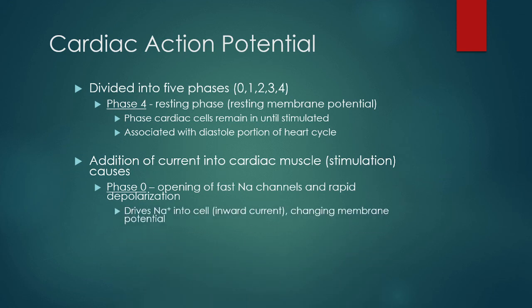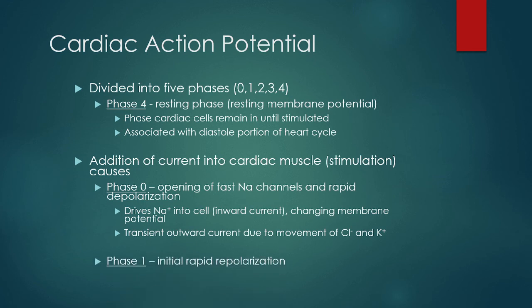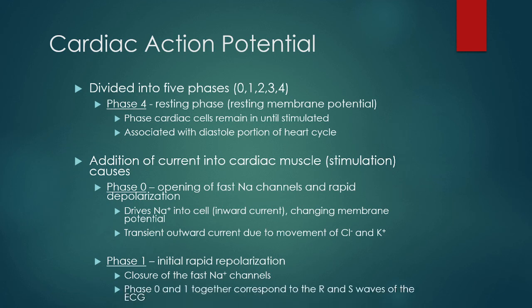Here the sodium channels are being driven inward, so there is a fast change in the membrane current. There is a transient outward current of the chloride and the potassium channels, followed by phase 1. Once the depolarization has happened, you get initial rapid repolarization. In phase 1, the downward slope happens. The fast sodium channels which had opened now close. So phase 0 and 1 together correspond, as you would have guessed, to the R and the S waves of the ECG, because phase 0 is ventricular depolarization and phase 1 is initial repolarization.